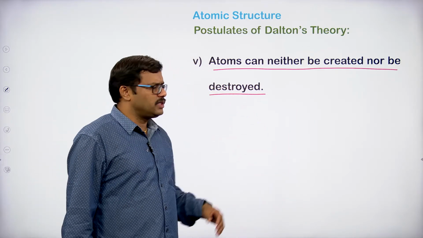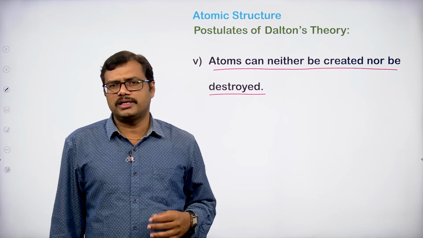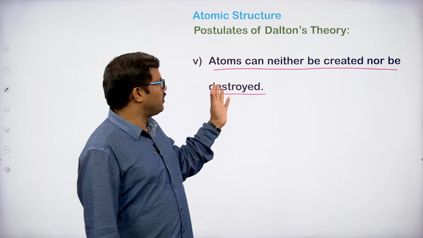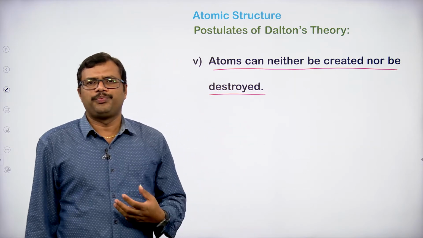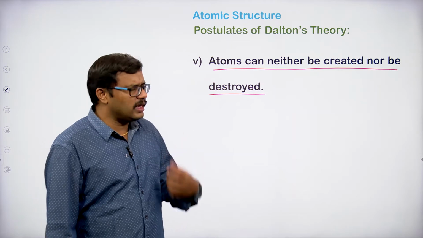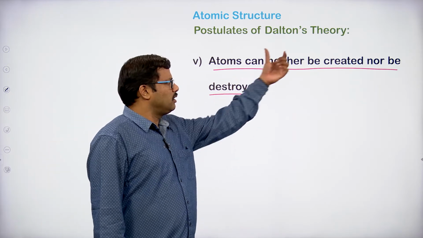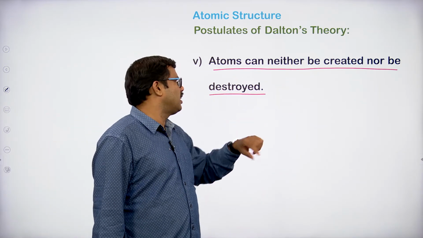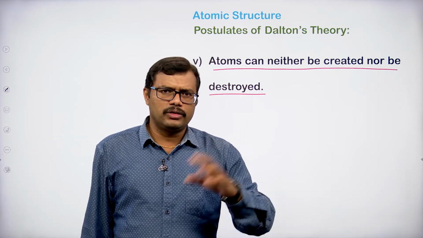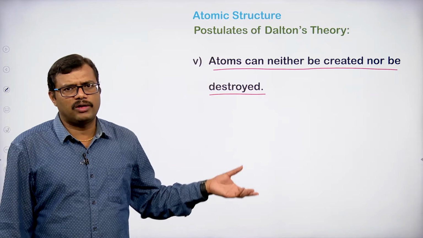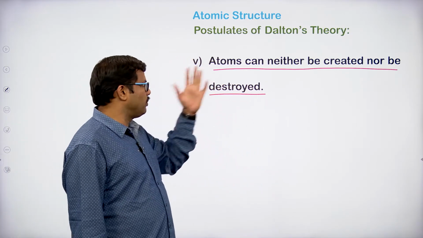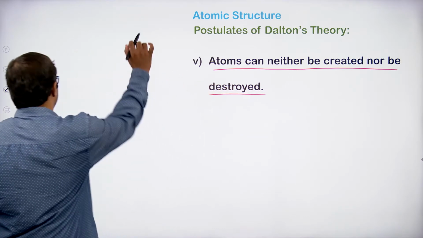This particular concept is similar to the law of conservation of energy. Energy can neither be created nor destroyed, but what we can do? We can convert one form of energy into another form. Here also, in any chemical reaction, atoms cannot be created and cannot be destroyed, but we can transfer atoms from the reactant form into the product form. That is what happens, but atoms are neither created nor destroyed. This is the concept given by Dalton.